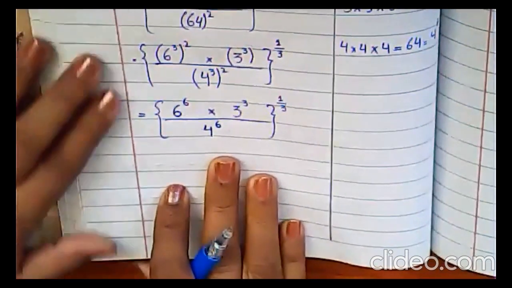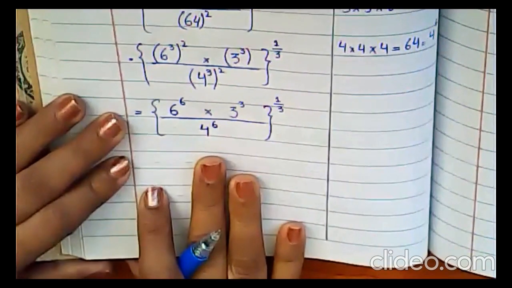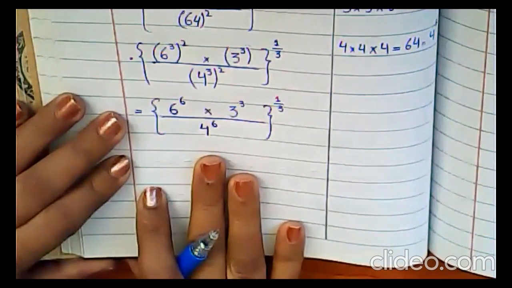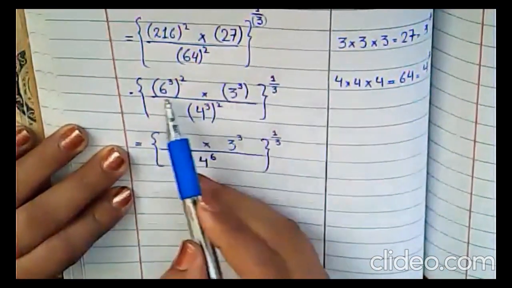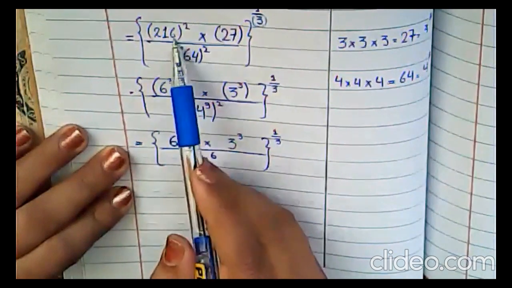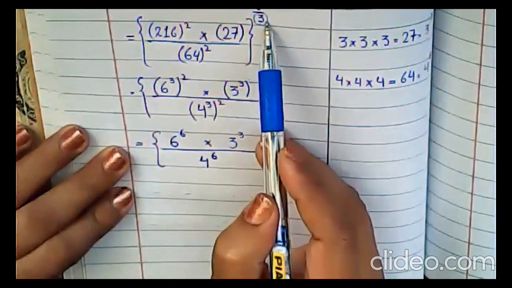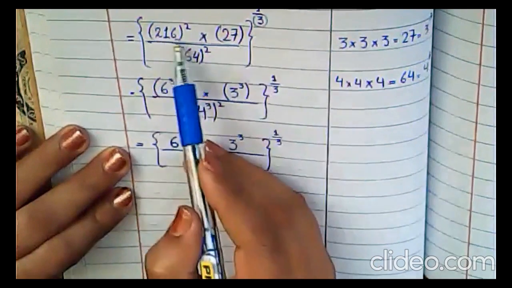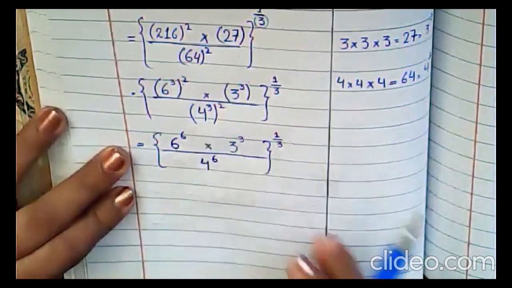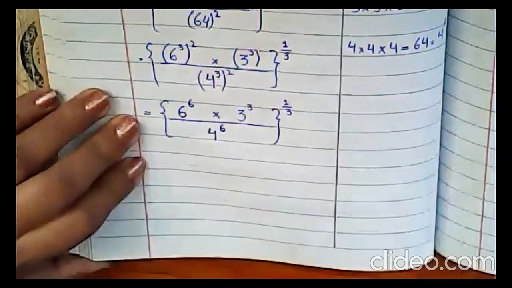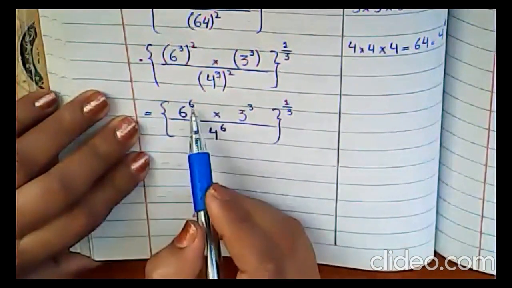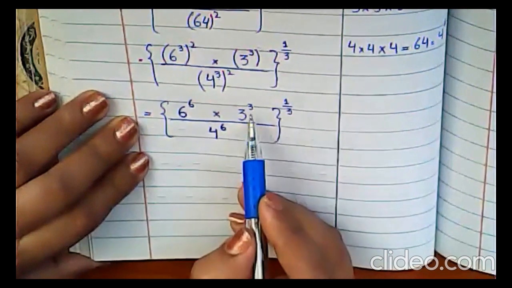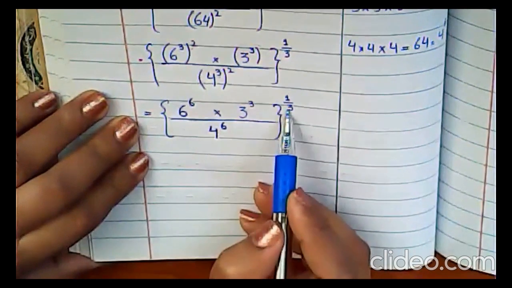Clear? Is it clear to everyone up to here? What you will do in the first step, simply copy down the question, then you will take the cube. Why are you taking the cube? Because you have a cube in the denominator, so you have to take the cube of every number. Now look at here. As you can see, this whole term has a power, which means this power is along with this one. This term has this power 1 upon 3.